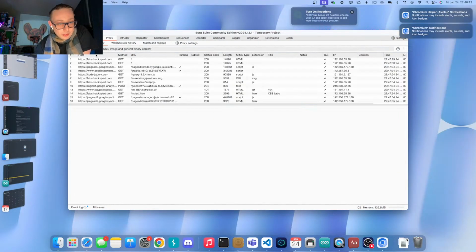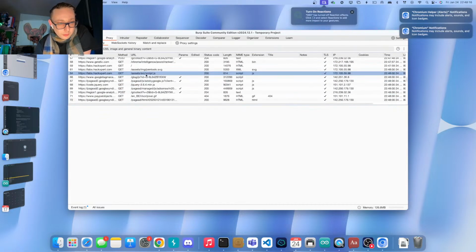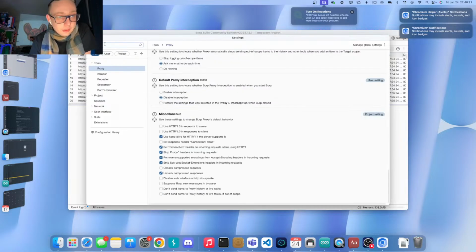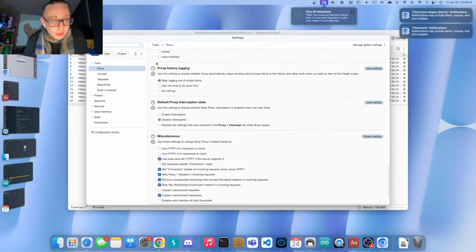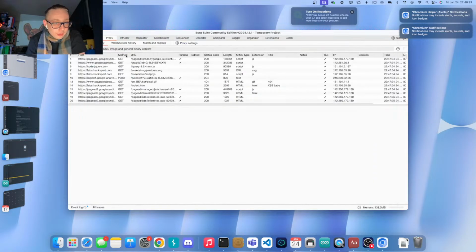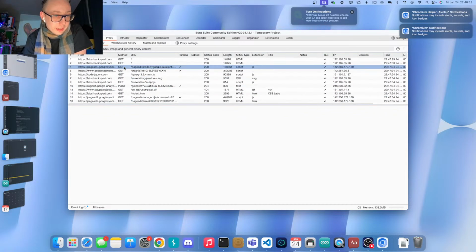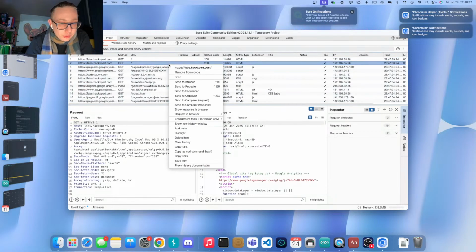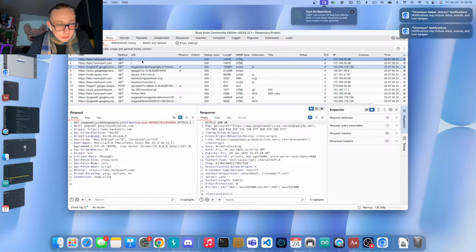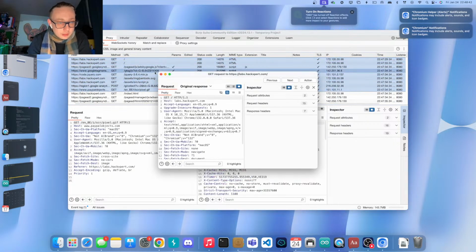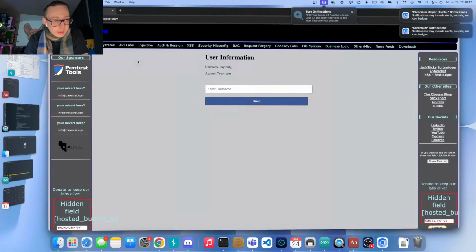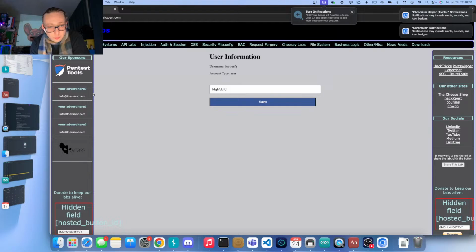All right, HTTP history. What are you logging here? Well, everything out of scope. That's what we actually said. So here we say stop logging out of scope items under the proxy history logging thing. There we go. Now, if we want to actually get back what we had before, we could delete everything here. We could do these things again. So let's see. Never mind. What I'm just going to do is sort them like that. So the latest ones right here are going to be the ones that we actually submit.